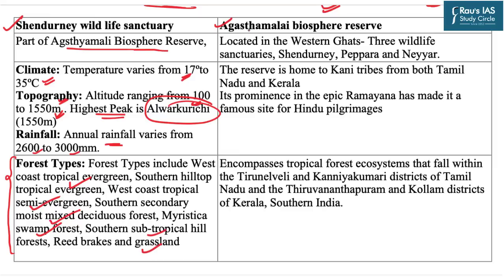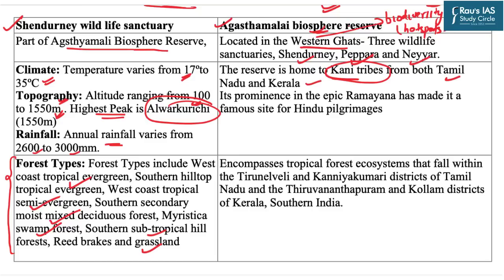Now we will look at certain key facts related to the Agasthamala Biosphere Reserve. These are located in the Western Ghats and that is why they are also the biodiversity hotspots. In this biosphere reserve there are 3 wildlife sanctuaries. One is the Shendurni, second Peppara and third Nayar. This biosphere reserve has a huge cultural significance also because it is home to the Kanni tribes. Now these tribes are also very famous and the areas of these tribes are Tamil Nadu and Kerala.